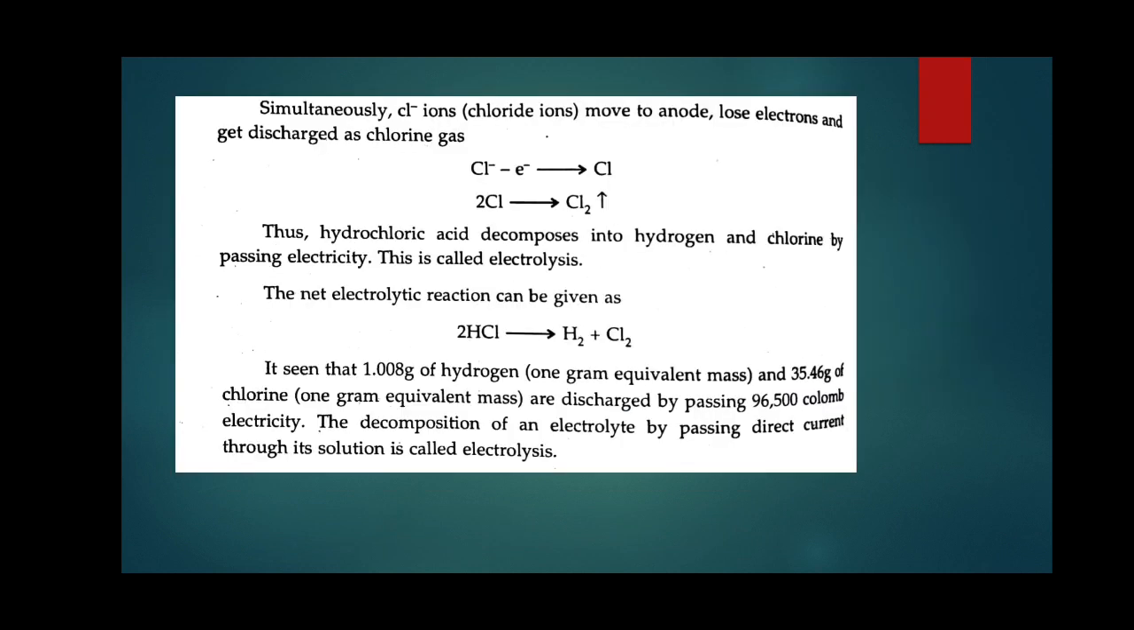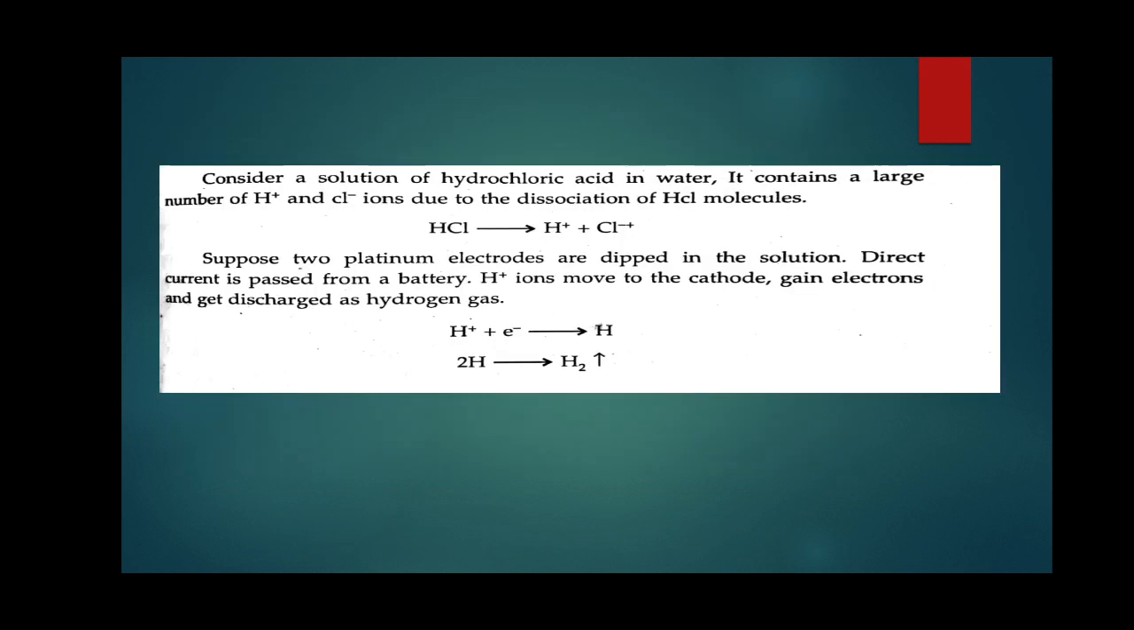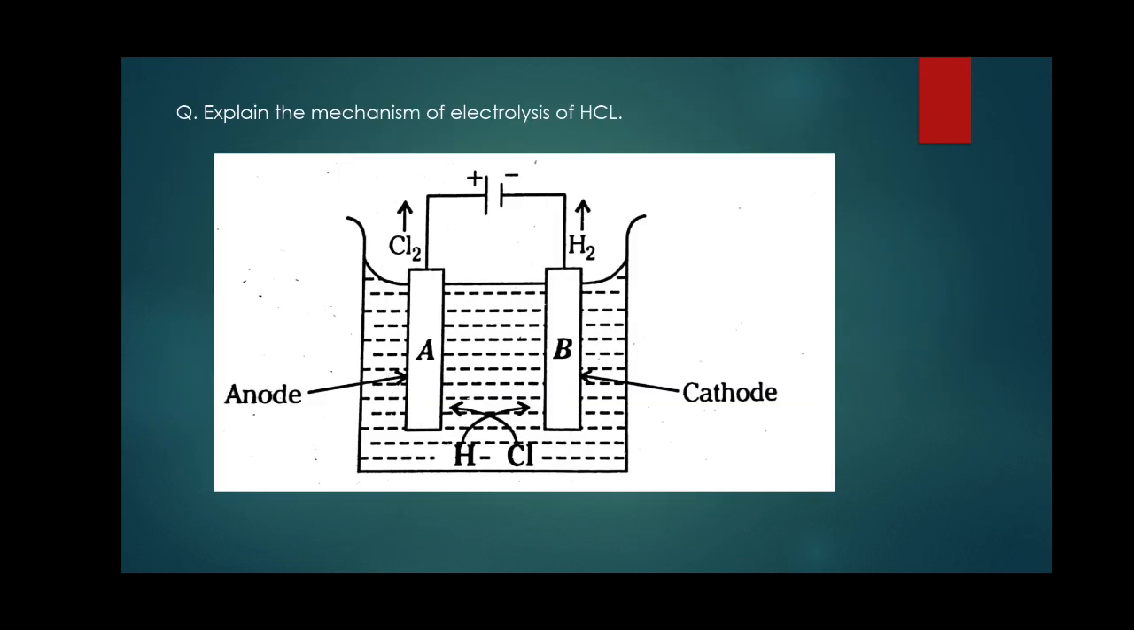Next, similarly, Cl minus is called chloride ions. They move towards the anode, lose an electron and get discharged as chlorine gas. So Cl minus loses an electron. This process is called oxidation, and the charge of the chlorine becomes 0. Such a neutral chlorine atom combines with another neutral chlorine atom to form chlorine gas, which is liberated at the anode. Look at the diagram.